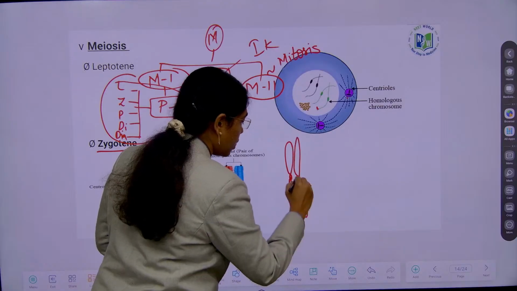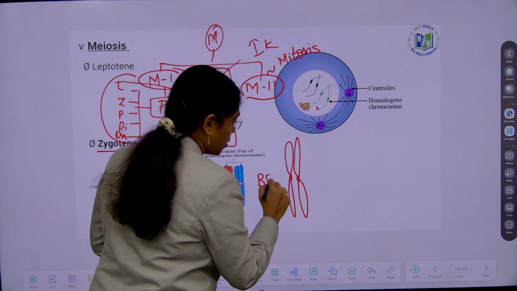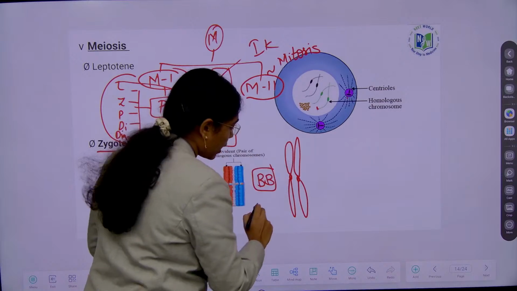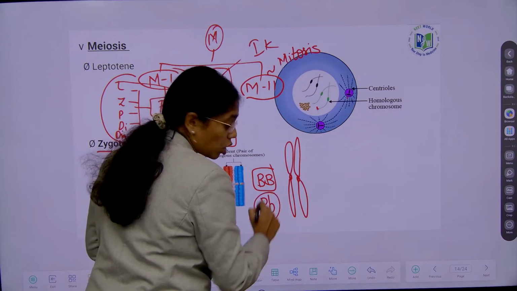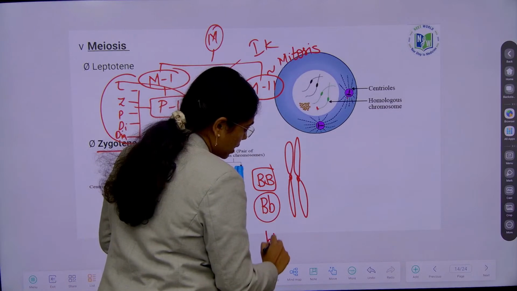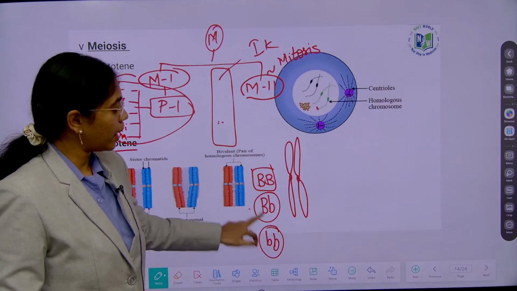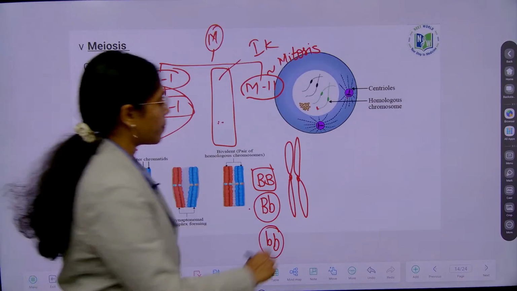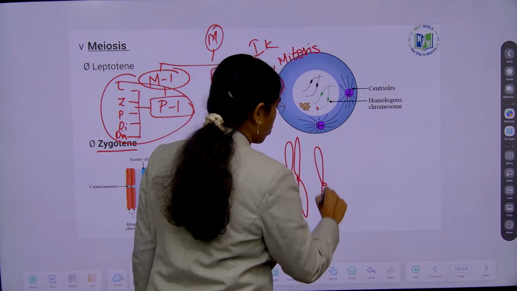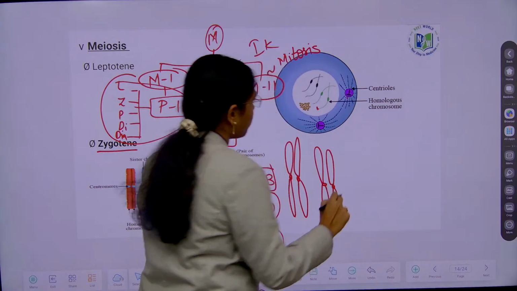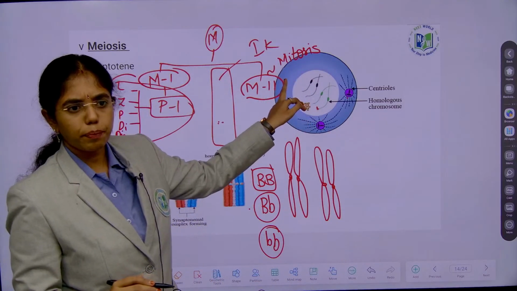For example, homozygous dominant black hair, let us consider, heterozygous dominant black hair, homozygous recessive brown hair. Hair color is a trait we have considered, and these are different alleles, and these are the sets of chromosomes that are present. There are many chromatid threads in the leptotene stage.